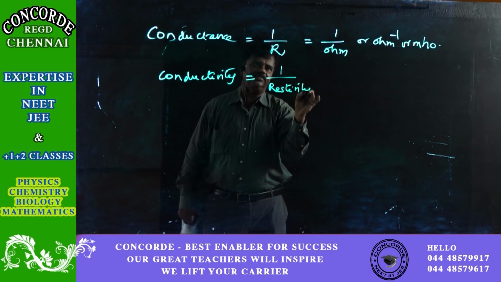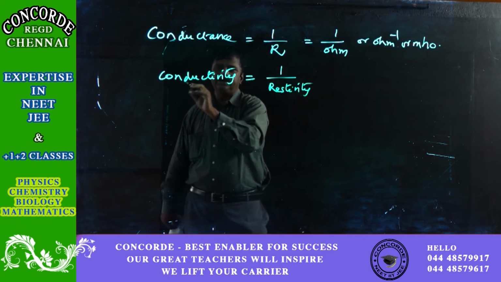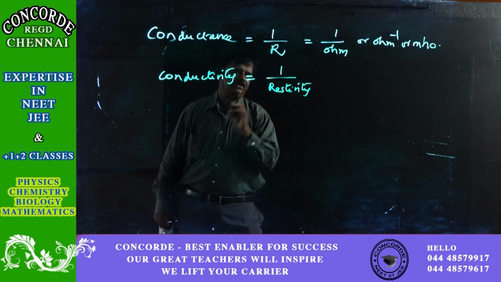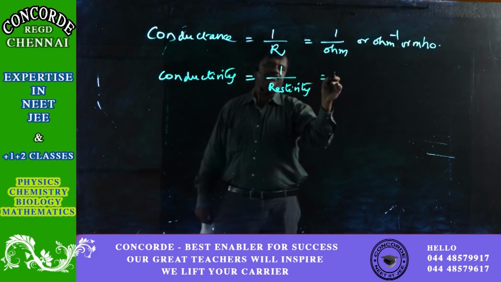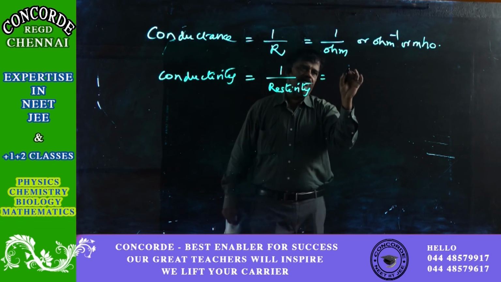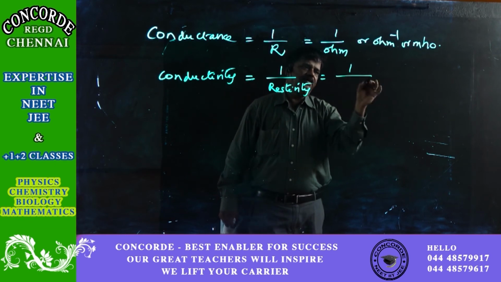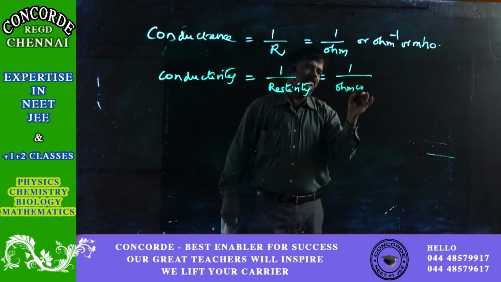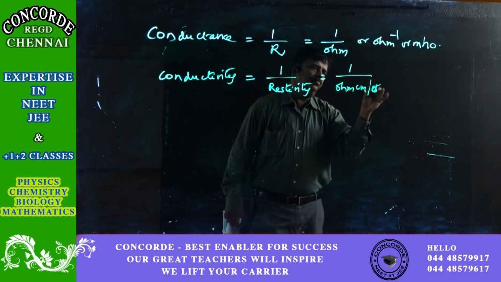Since conductance is a reciprocal of resistance, conductivity is a reciprocal of resistivity, and we also know that for resistivity the unit is what? Ohm centimeter or ohm meter.